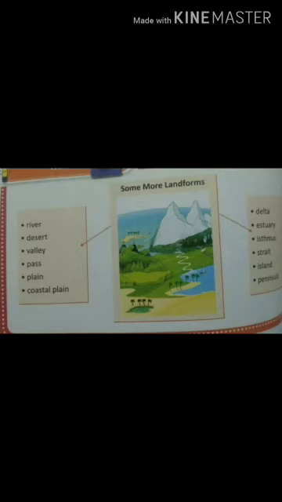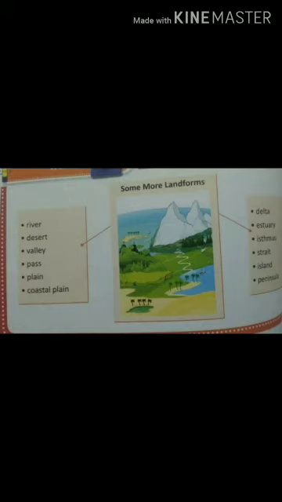Now, desert. Deserts are found at around 30 degrees north and south of the equator. They receive very little or no rainfall and are therefore very hot and dry. We do not find many trees or plants here, except for the cactus, acacia, and so on.